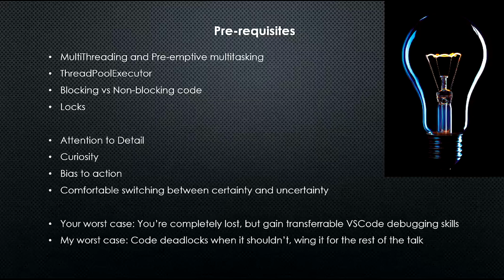Next, you want to know what is blocking and non-blocking. Blocking means there is something that prevents your code from moving on to the next step. Usually this is because of something called a lock. When you call lock.acquire, if someone else is holding the lock, then you have to wait, possibly forever, until the other function or object releases it. Another scenario of blocking is in queues. If you do a queue.get and there's nothing in the queue, it will block until there's something to get. Also, if you try to put something in the queue and the queue is full, having reached its max size, it will block too. These are real-life scenarios of blocking.